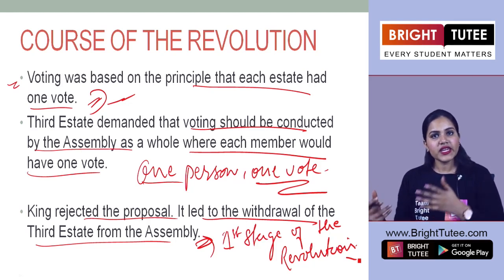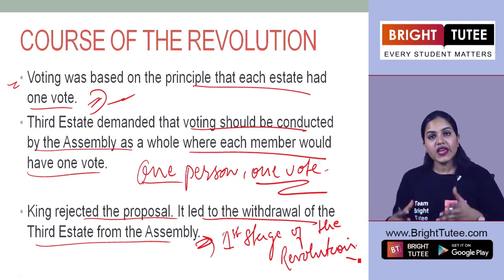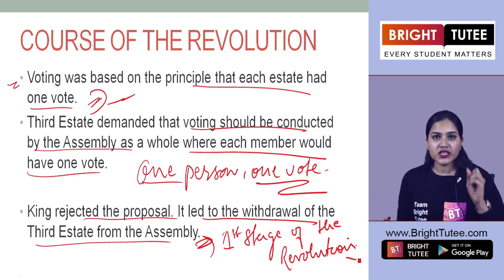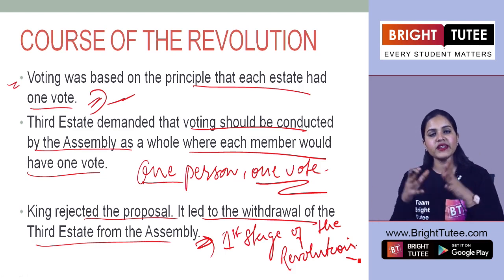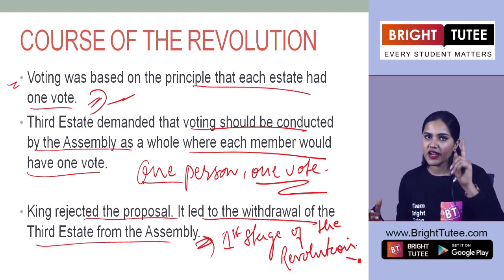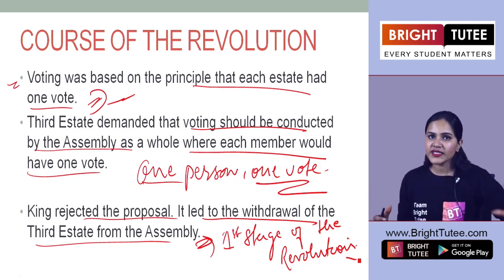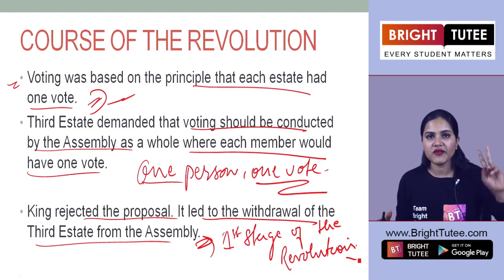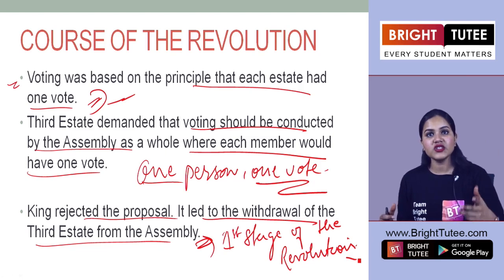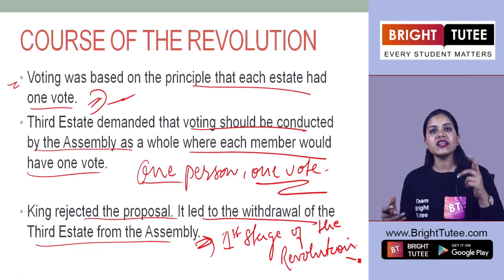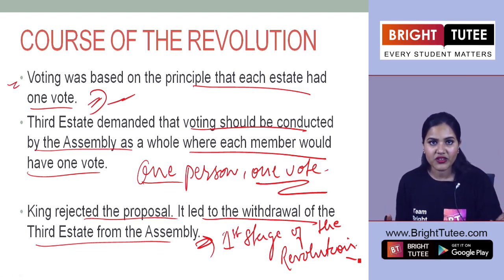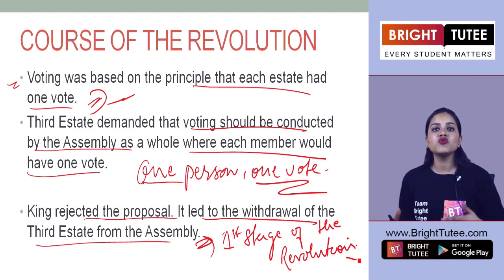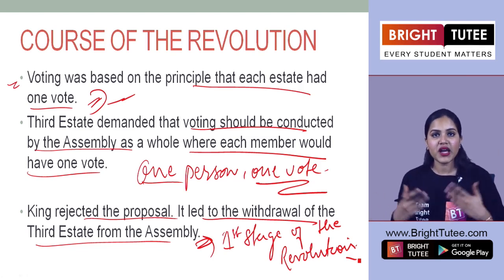The king calls for a meeting. The voting system is that each state had one vote, and the first and second state combined had two votes, and the third state had one vote. So the winning side was always the first and second state, having two votes, having the majority. So the third state challenged this whole system, and they wanted each member to have one vote, right? So that they could have an equal say in this parliament.